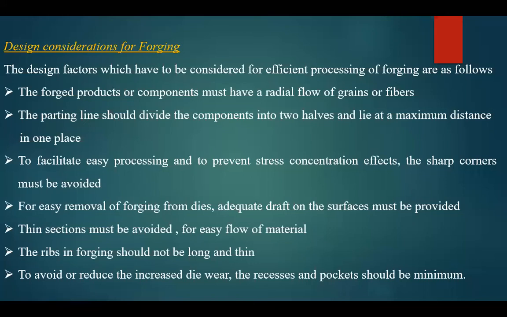So the next one is, thin sections must be avoided for easy flow of material. Yes, for any operation, thin sections must be avoided. If thin sections are made on a workpiece, it is very costly, and the most care has to be taken when thin sections are carried out. So in forging, the thin sections must be avoided for easy flow of the material. Next, the ribs in forging should not be long and thin. The ribs, whatever happens in forging, should not be very long and should not be very thin.